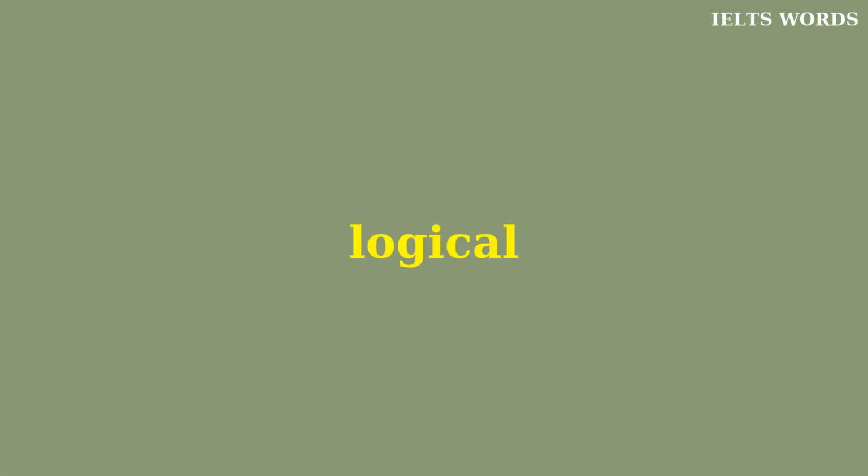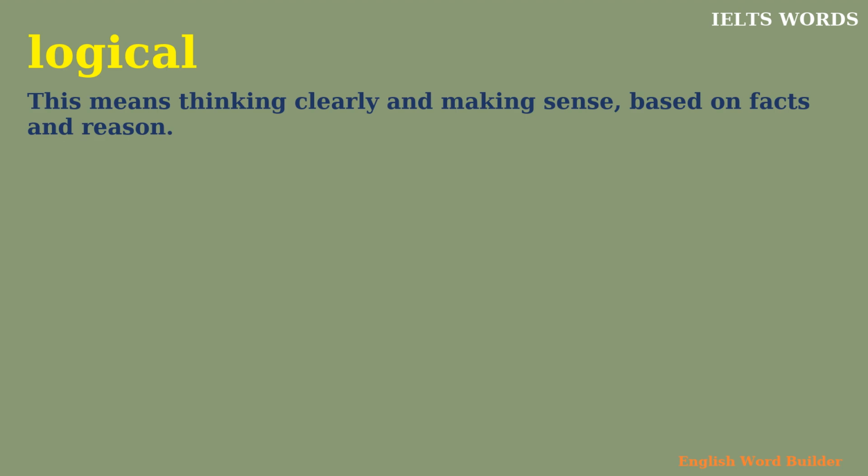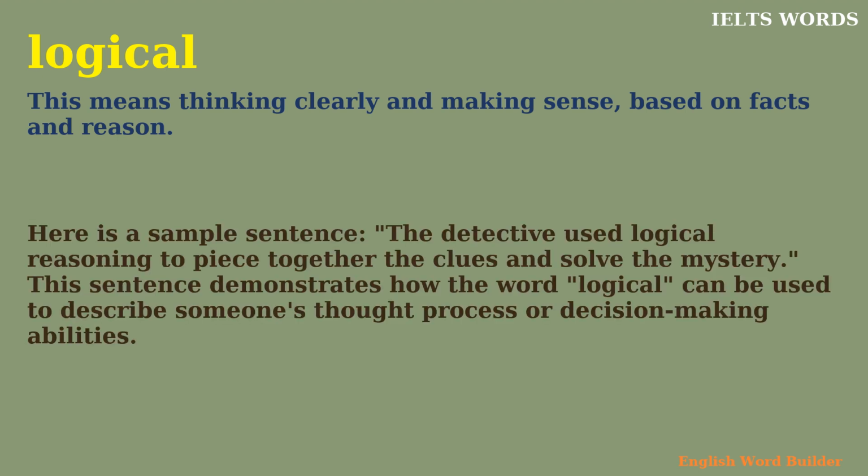Logical. This means thinking clearly and making sense, based on facts and reason. Here's a sample sentence. The detective used logical reasoning to piece together the clues and solve the mystery. This sentence demonstrates how the word logical can be used to describe someone's thought process or decision-making abilities.